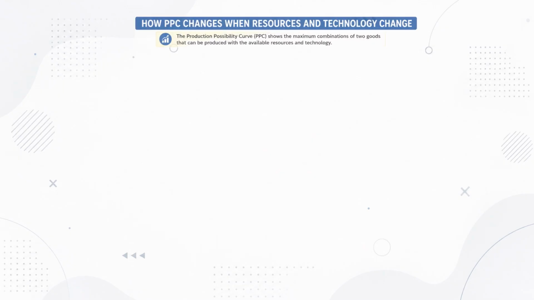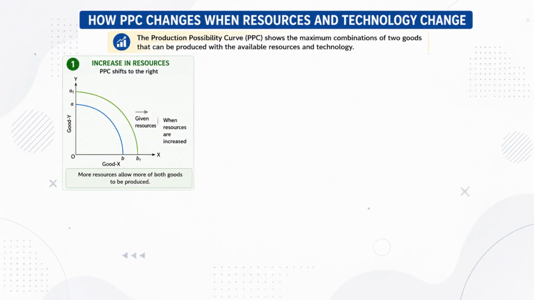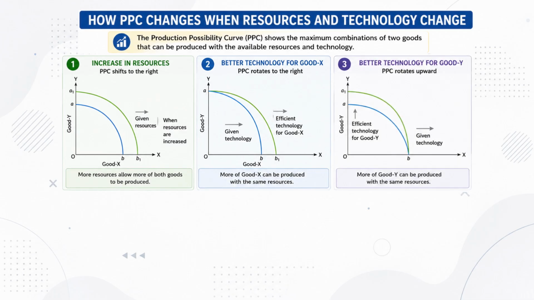Let us now see how the PPC changes when resources and technology change. If resources increase, we can produce more of both goods. As a result, the PPC shifts to the right. Now, suppose technology becomes more efficient for the production of good X. More of good X can be produced with the same resources. As a result, the PPC rotates to the right. Similarly, if technology becomes more efficient for good Y, more of good Y can be produced with the same resources.